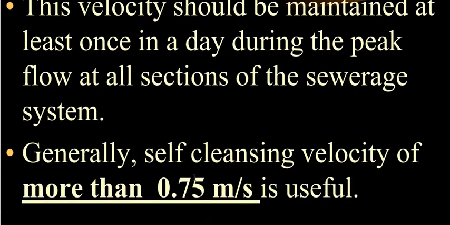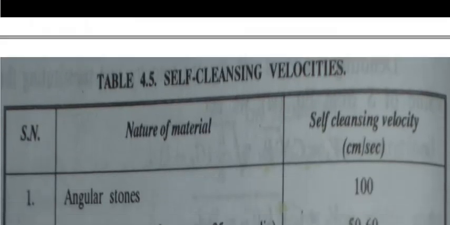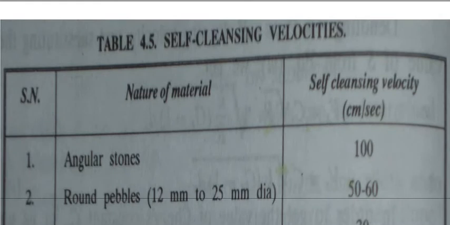Generally a self-cleansing velocity of more than 0.75 meters per second is useful. This is a very important point that is generally asked, how much self-cleansing velocity is useful, more than or less than. If this type of question is asked, then your answer should be that more than 0.75 meter per second is useful. And hence some of the data is associated with us, and some values are given to us.